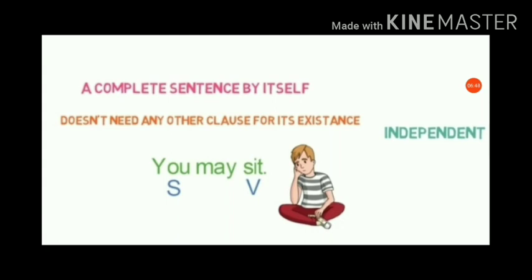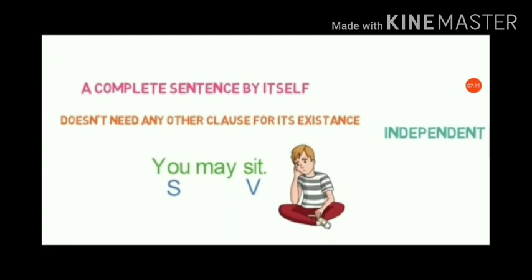There are three things in the same sentence, and they are a complete sentence by themselves, which is known as an independent clause. It doesn't need any other clause for its existence. There is no need to add the next sentence to get a whole meaning. Here I have given one example: you may sit.